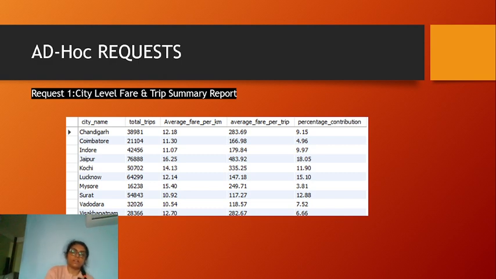Next, we have the ad hoc request, which has been shared from the SQL part. Like Chandigarh, Visakhapatnam, Jaipur. So we can see Jaipur is on the highest side, which I have already discussed. This is the average fare per trip and percentage contribution.